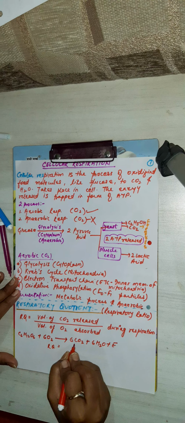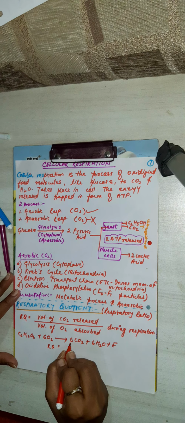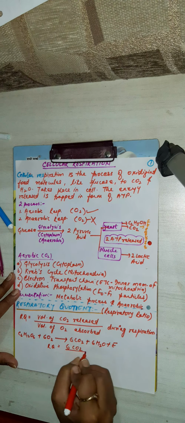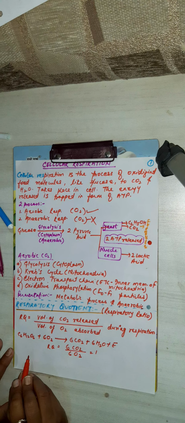Go through the formula: CO2 is 6 and O2 is 6, so it will be 1.